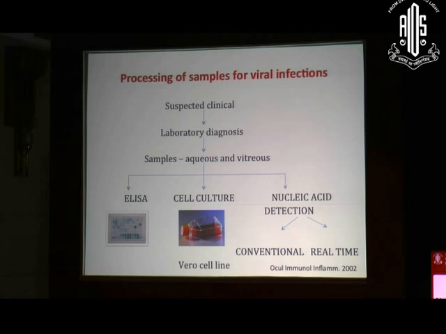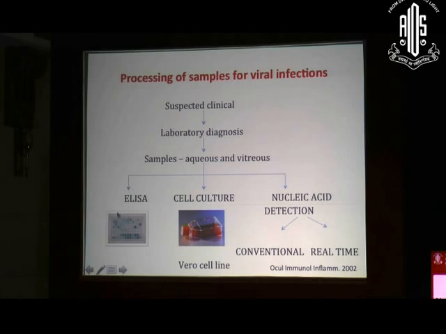As we have already discussed, this is a case of toxoplasmosis which was reported from our center. So what we do if we are looking for viral infection in our center: depending upon the clinical suspicion, the samples are sent to us in the laboratory. Then we can carry out either ELISA, cell culture or molecular methods for the diagnosis of viral infection.